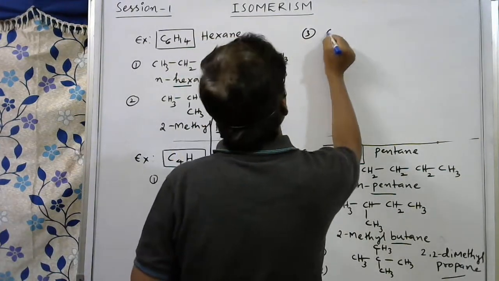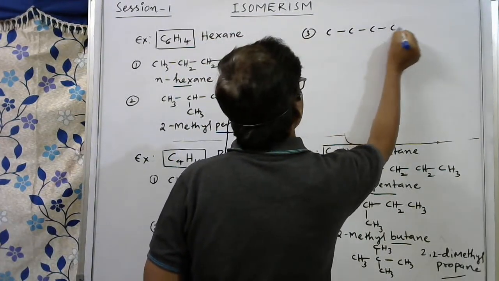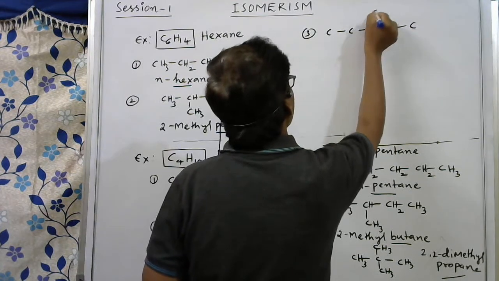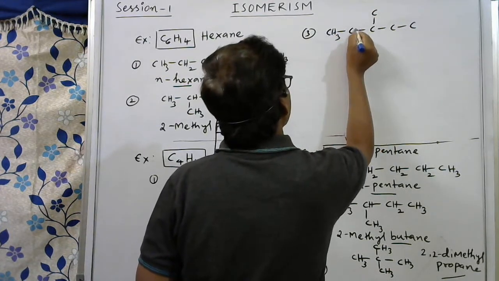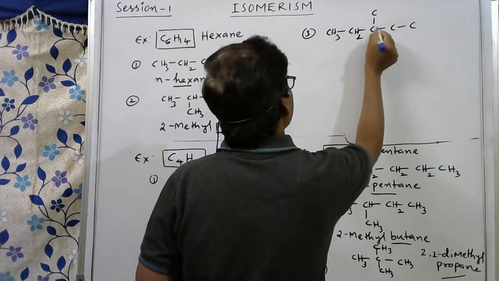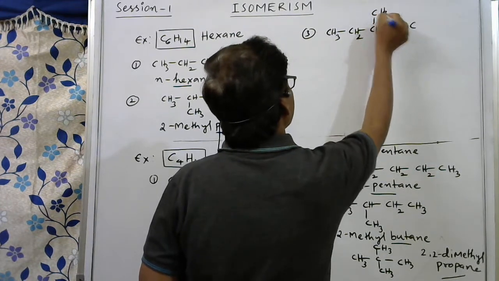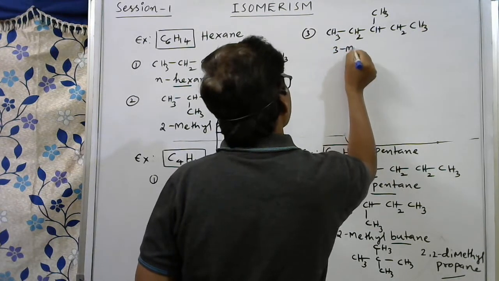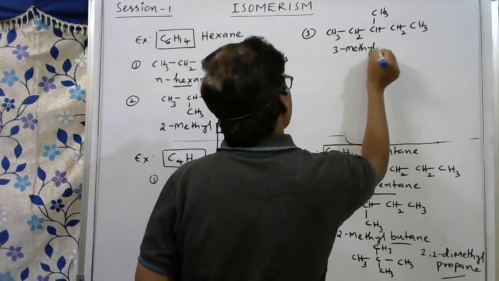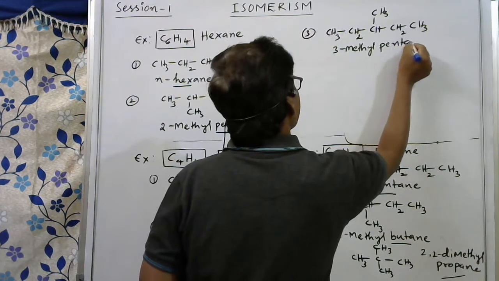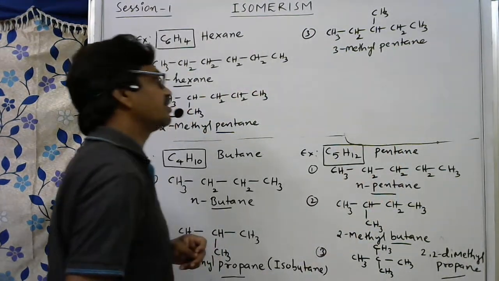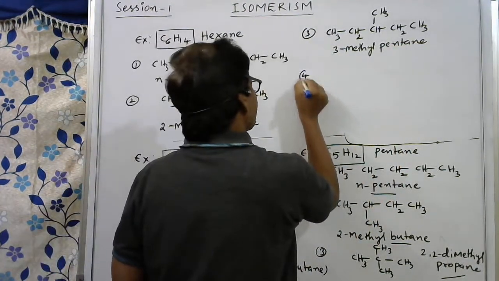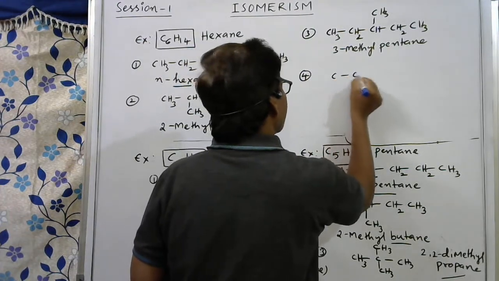Third one, 1, 2, 3, 4, 5. One carbon I am writing here: H3, here H2, then here hydrogen, here H3, H2, then H3. This is a 3-methyl, a third carbon, 3-methyl pentane. It is 3-methyl pentane. Then fourth, I am changing the root word again.